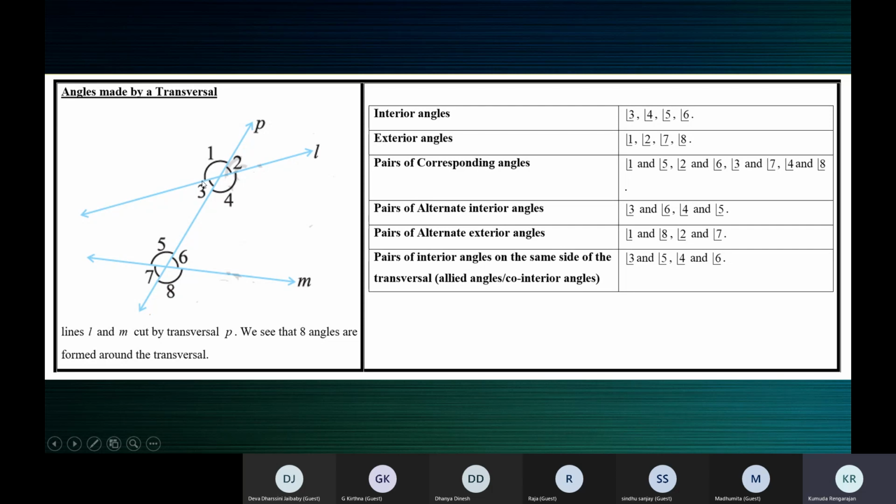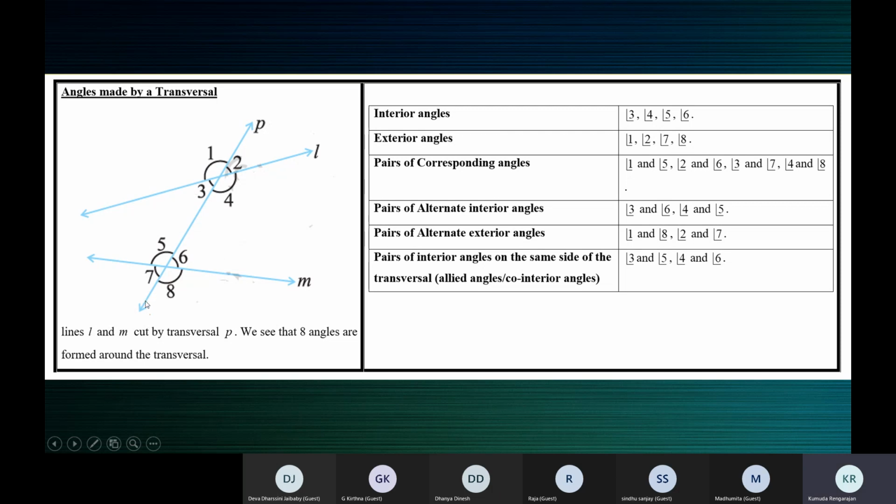So see here, when you take up angle 1 and angle 5, why are angle 1 and angle 5 corresponding angles? First, because they lie on the same side of the transversal, and next, both of them are above the line. Angle 1 is above the line, angle 5 is above the line. They correspond to each other. Both of them are above on the same side.